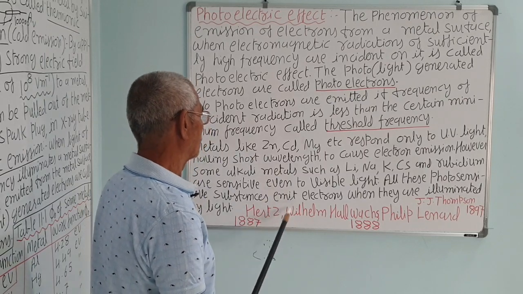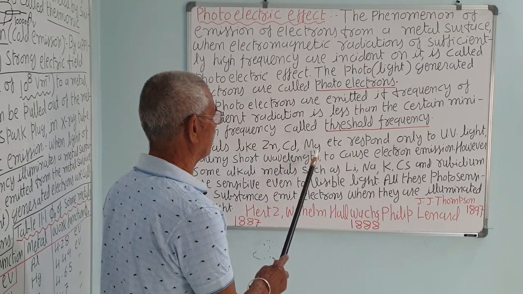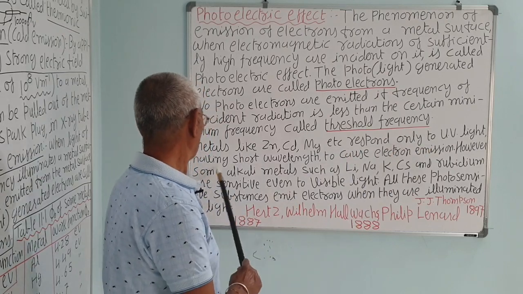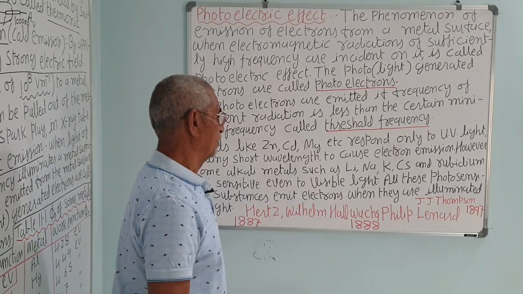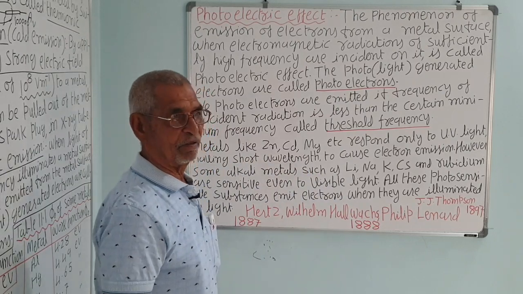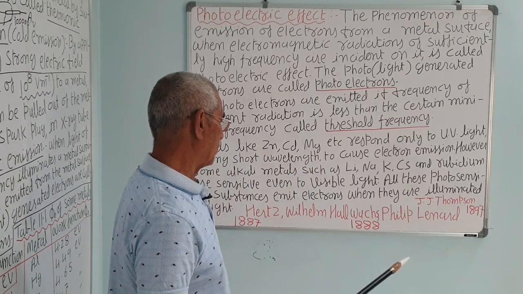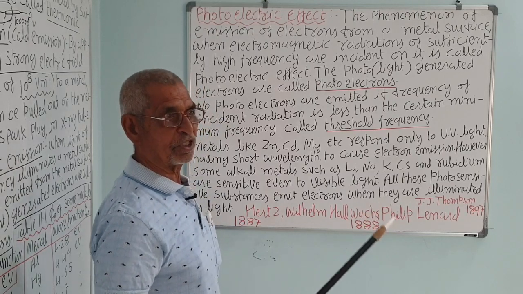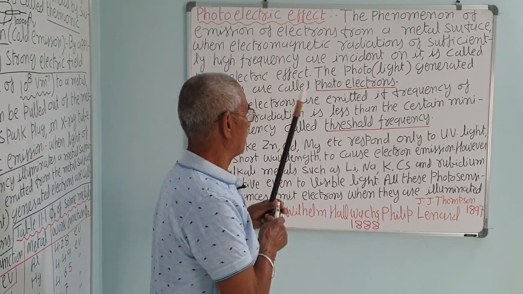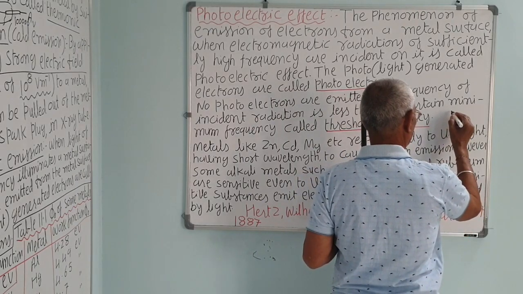Correct. They did this experiment with different metals also. Metals like zinc, cadmium and magnesium respond only to ultraviolet light. They passed the light and showed that negatively charged particles are emitted, because they connected the plate with an electroscope and studied it, and from that they calculated. In another experiment they used a discharge tube having two plates, a cathode and an anode, and connected a battery. Say this is the discharge tube.